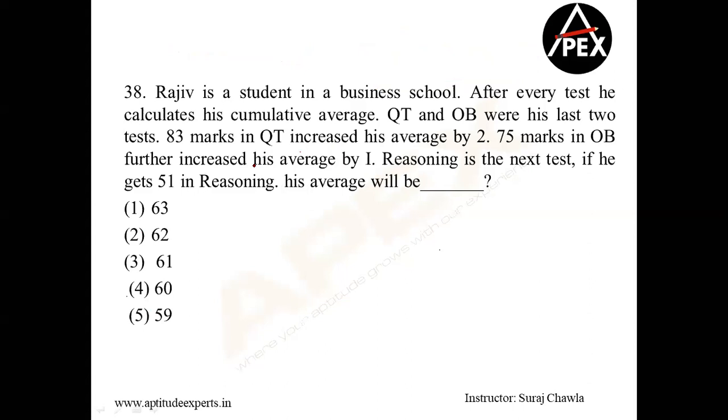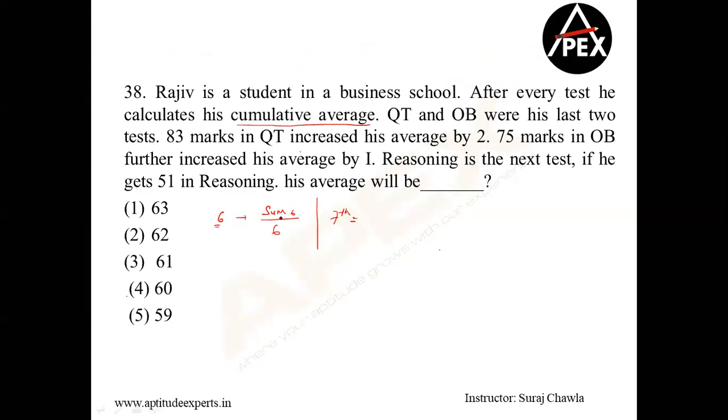So Rajiv is a student in a business school. After every test, he calculates his cumulative average. Clear? So simple logic here. If he's taking 6 tests, then he'll calculate an average called the sum total of the marks of all the 6 tests divided by 6. If he's taking the 7th test, then what will happen?